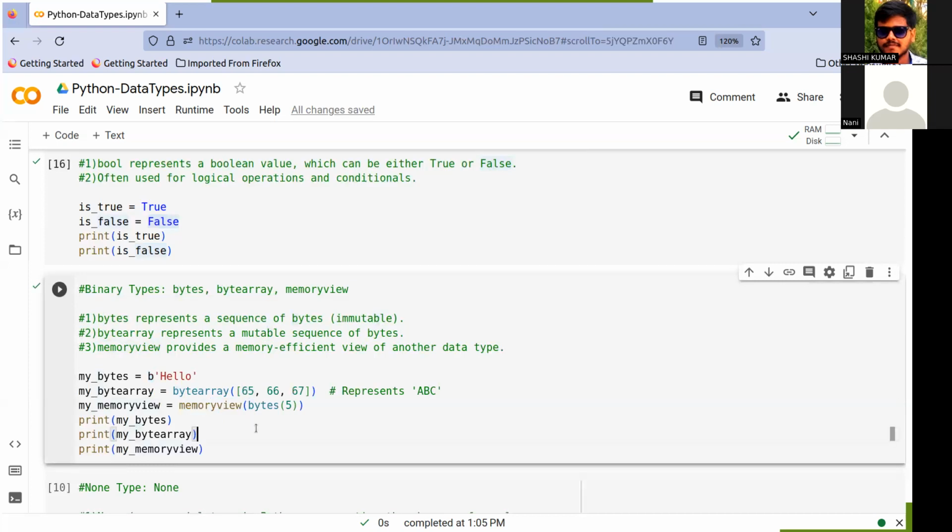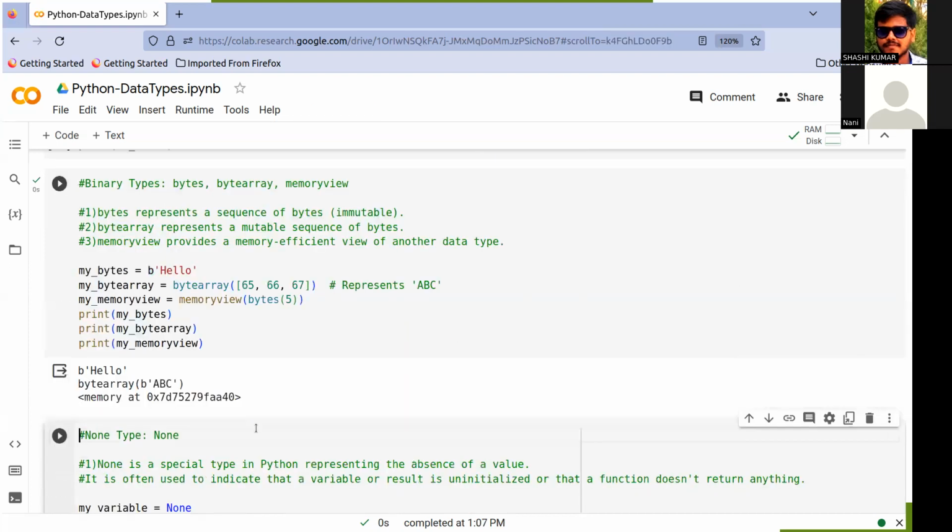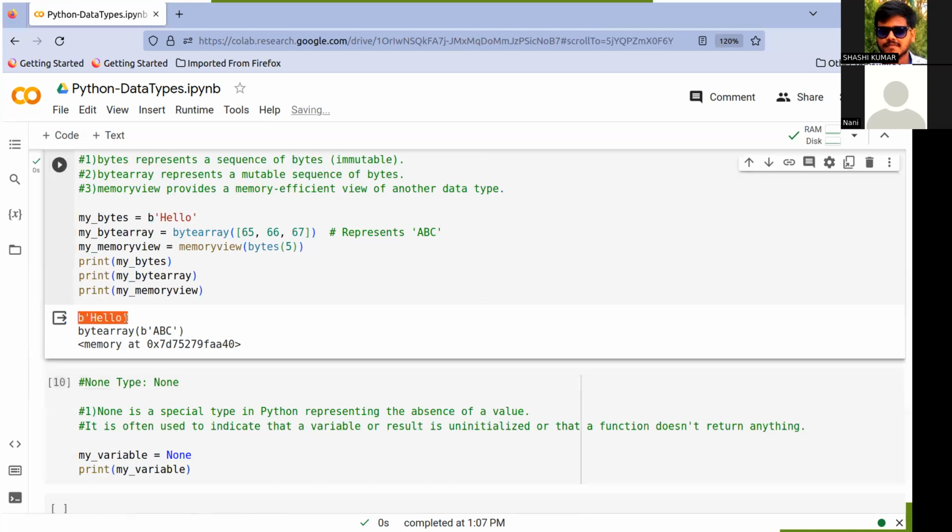For memoryview, let's see. The bytearray here is 65, 66, 67, and it is printed like this. And memoryview of bytes of 5 shows that this is located at this memory location. This is the object, and in that object the value is located in this place.